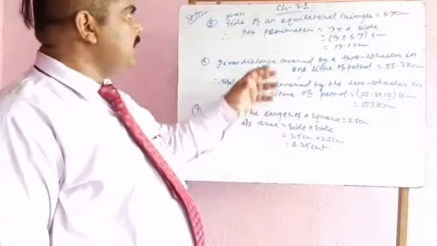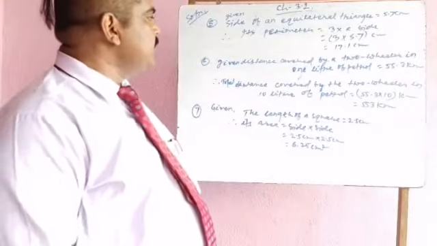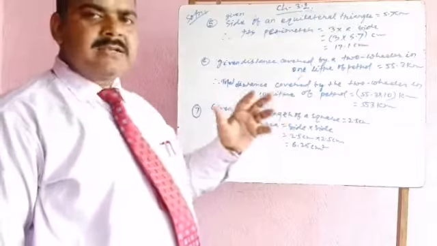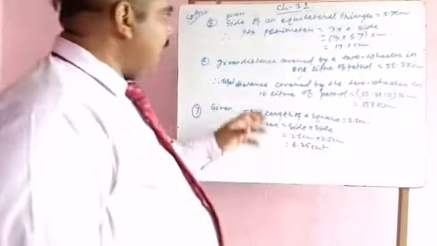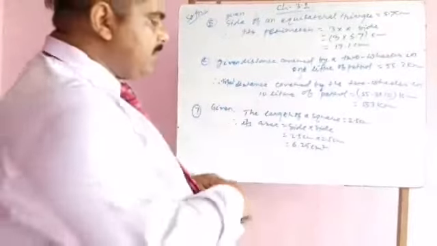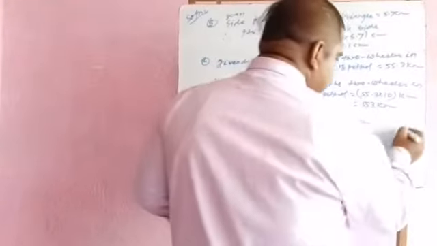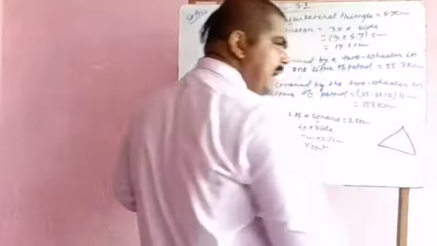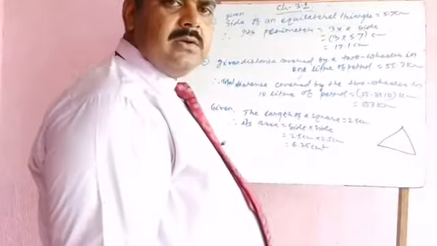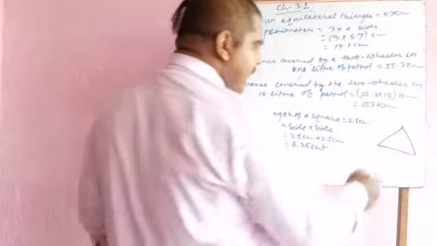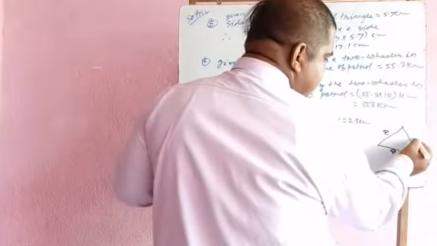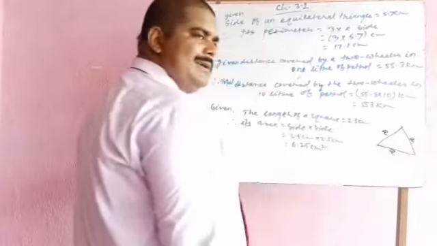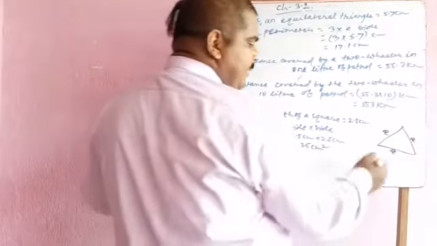Given in exercise 3.2 that the side of an equilateral triangle is 5.7 centimeter, and you need to calculate its perimeter. You know very well that a triangle whose all sides are equal is known as an equilateral triangle. And if one side is a unit, then each side is a unit.